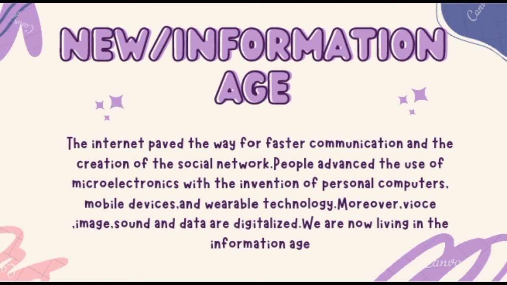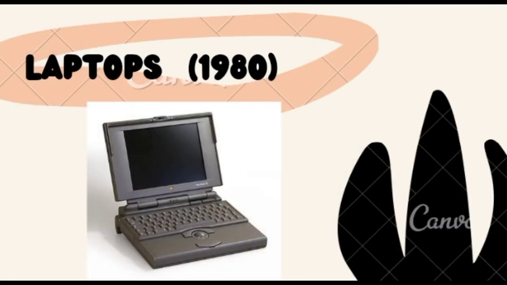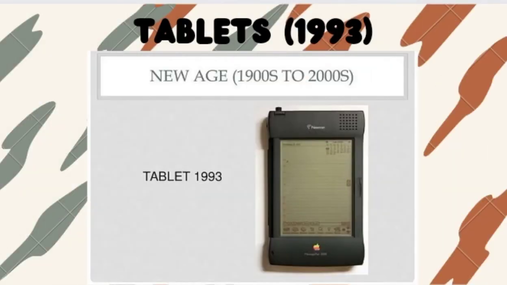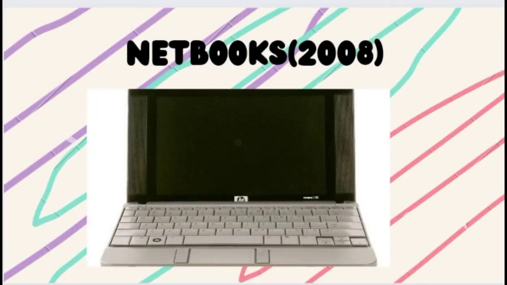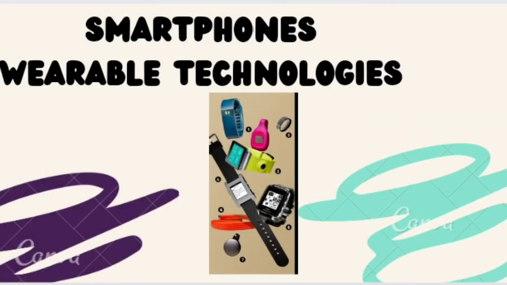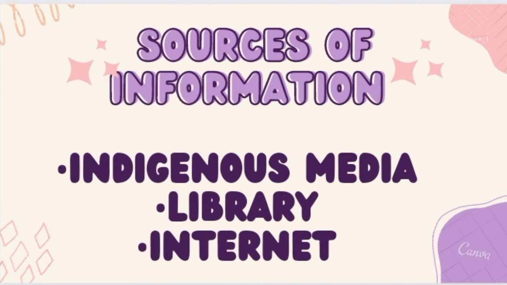Here are examples of media under the new information age. First one is the laptop that was introduced in 1980. Next is the tablet, introduced in 1993. Netbooks were invented in 2008. We also have smartphones during this time. Wearable technologies were invented. We have sources of information: indigenous media, library, and internet.